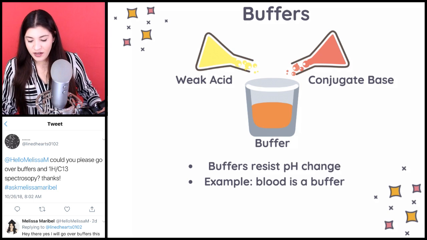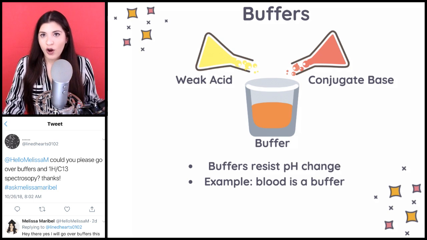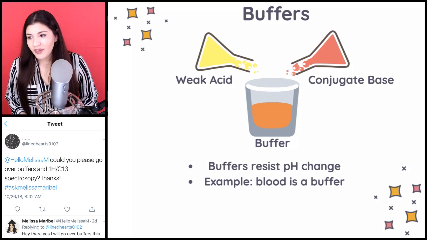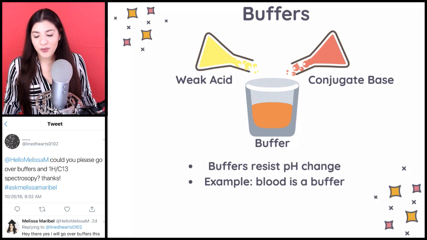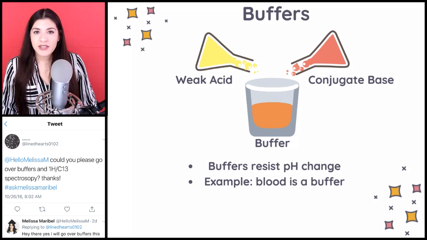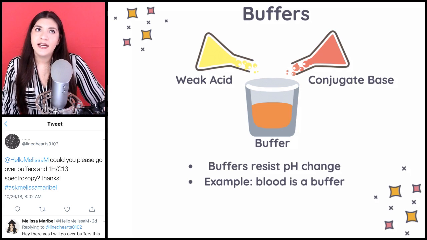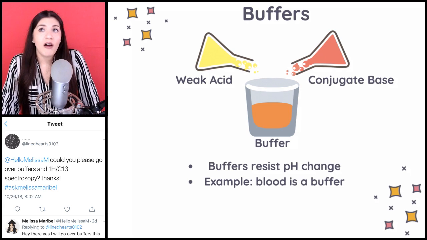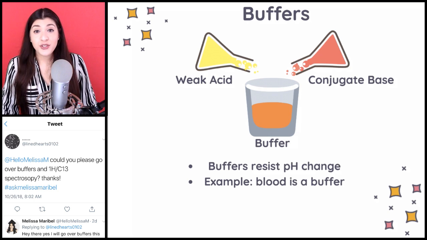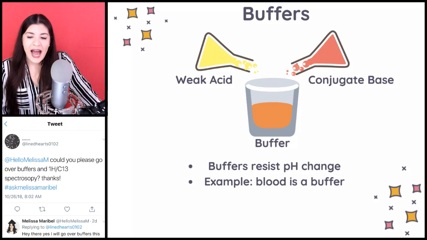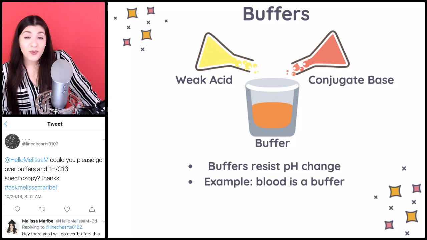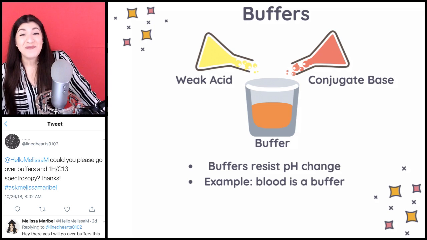So what I want you to think of is that our blood is actually a buffer. I'm going to give a bit of an extreme example. If I were to take a drink of coffee or orange juice, something that's really, really acidic, then if my blood wasn't a buffer, that wouldn't be so good, right?